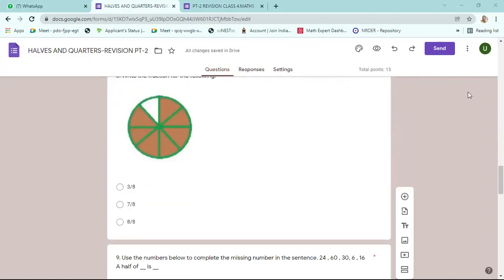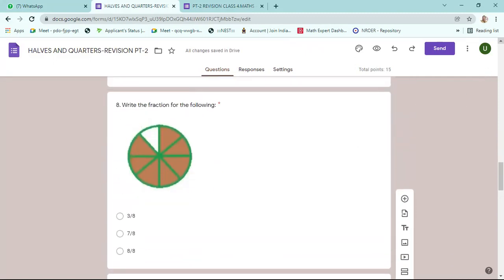Look at the 8th question. Very simple. Write the fraction of the following. Which portion is colored? How many parts are there? Among that, how many are colored? 7 are colored out of 8 parts. 7 by 8 is the right answer.